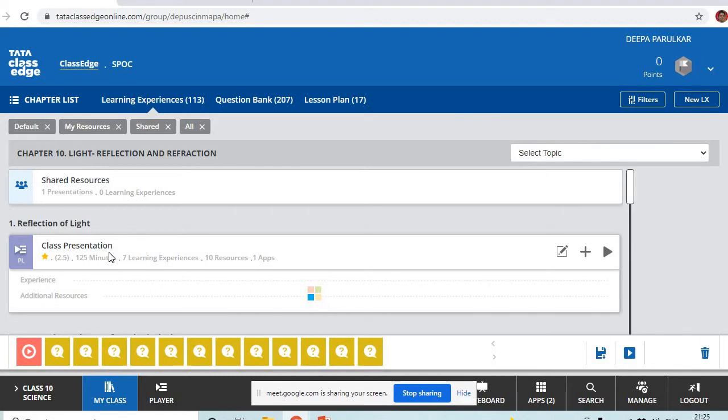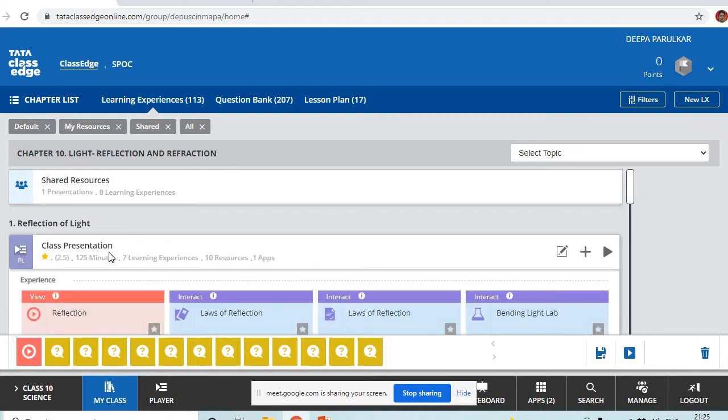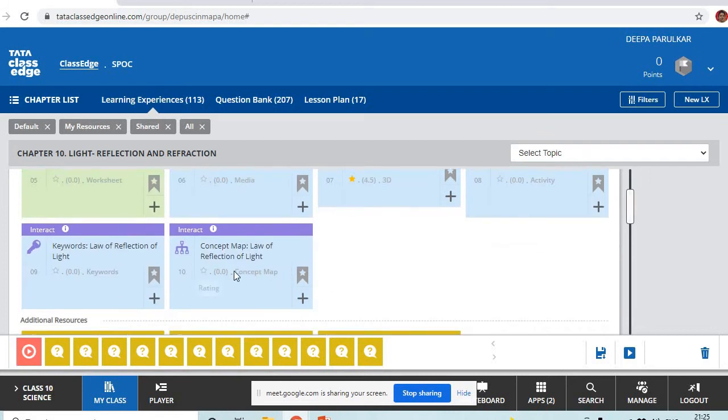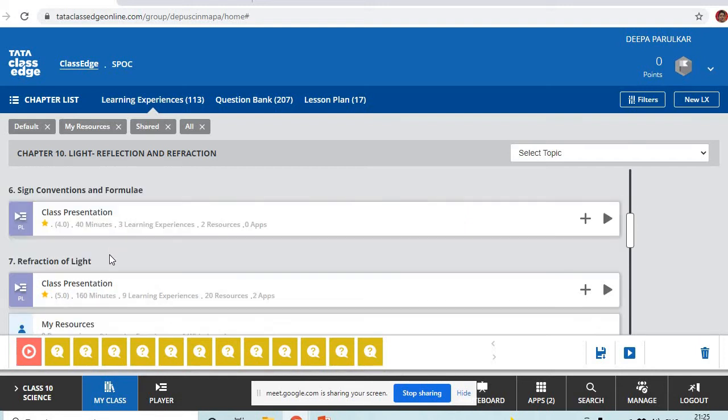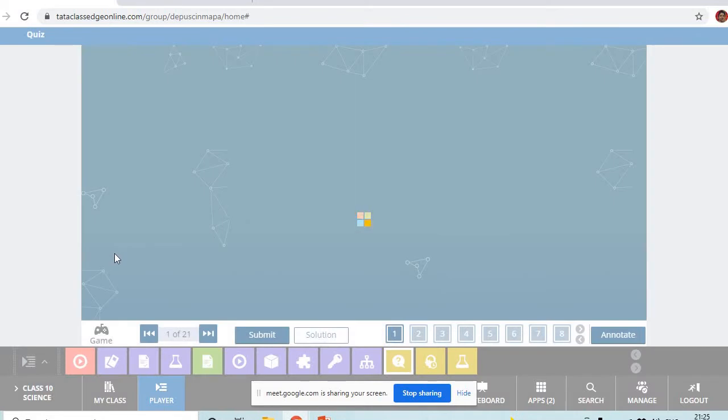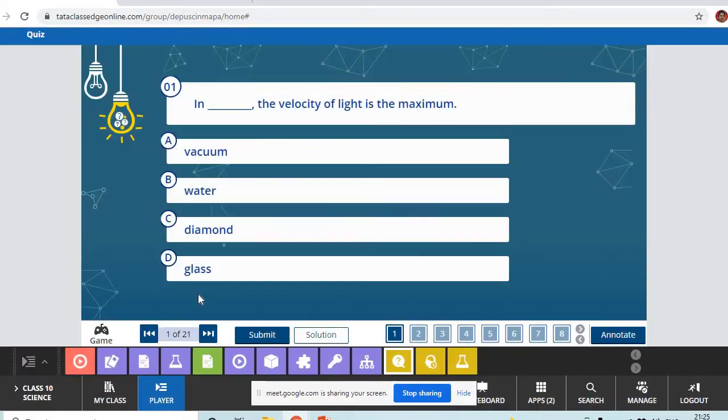Normal. The angle formed between incident ray and normal is called? Angle of incidence. Wow, you remember everything. And the angle formed between the reflected ray and normal is called? Angle of reflection. How many laws are there for reflection? Two. What are those two laws? Ma'am, one is angle i equals angle r, and the second is that the incident ray, reflected ray and the normal lie in the same plane.